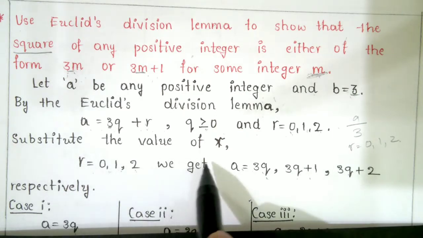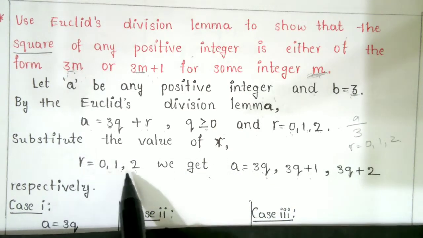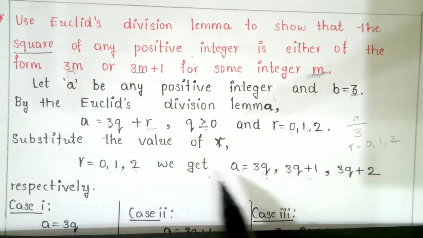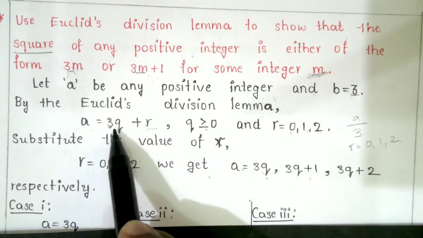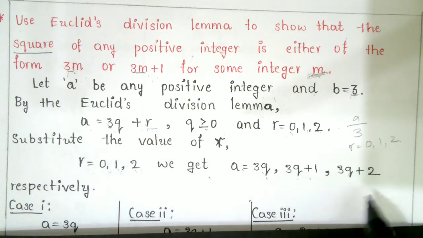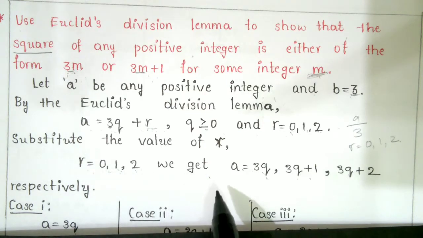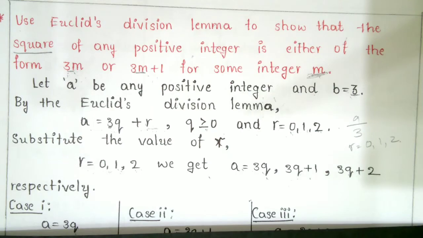Substitute the values of r equal to 0, 1, 2 into the equation. When r is 0, a equals 3q. When r is 1, you get 3q plus 1. When r is 2, you get 3q plus 2 respectively.